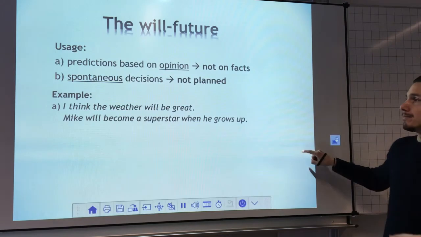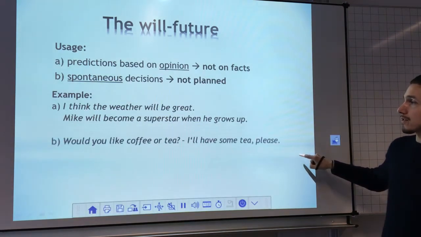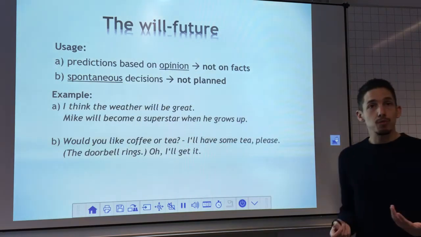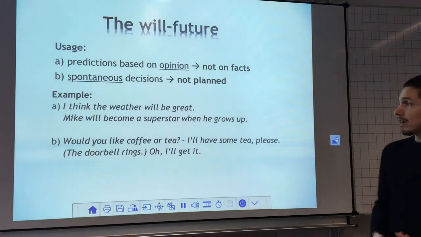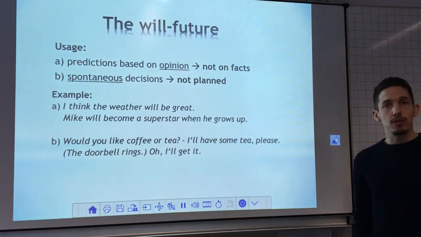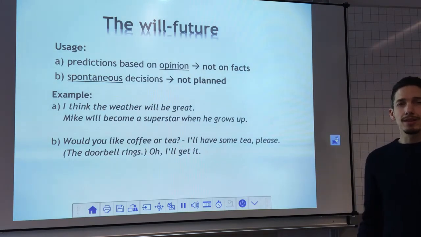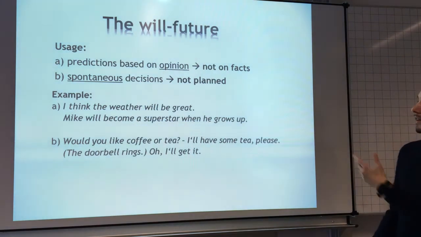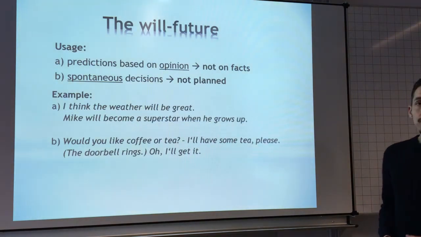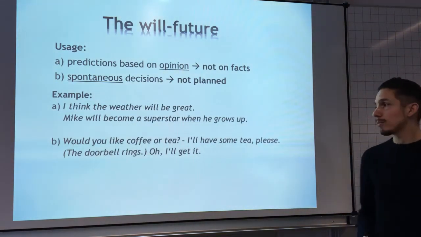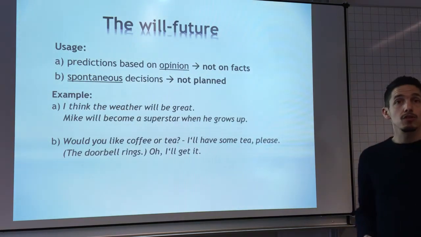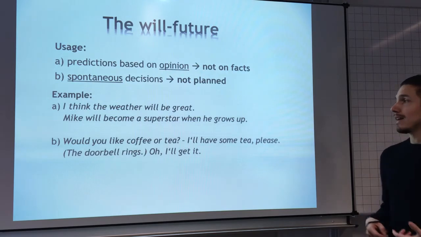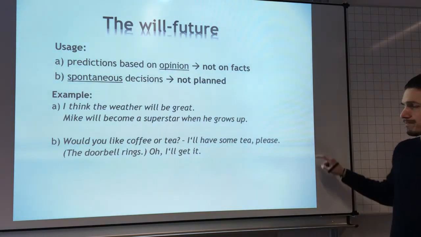Now what about B? Spontaneous decisions. Let me show you both examples here right away. Somebody asks, would you like coffee or tea? And you say, I'll have some tea please. So this is nothing that is planned out, but you decided at the moment of speaking. Okay? And in example number 2, you hear that the doorbell rings, for example, and you say, oh, I'll get it. So you don't plan that, you just decide that right away, and that's when we use will future.